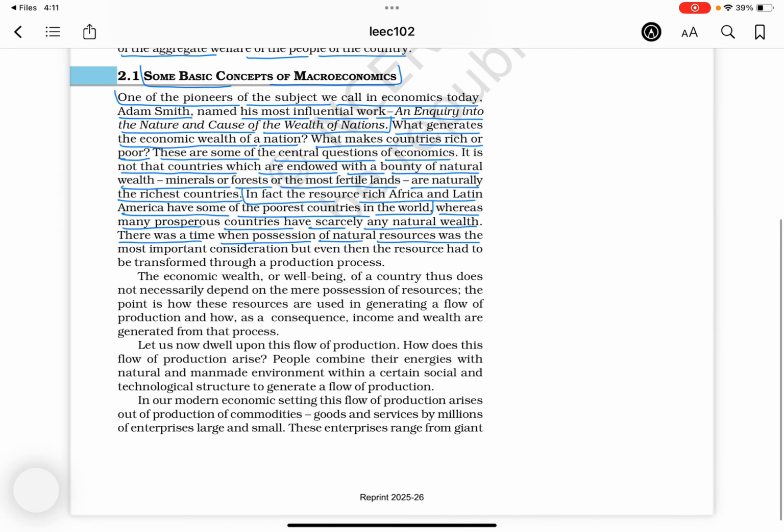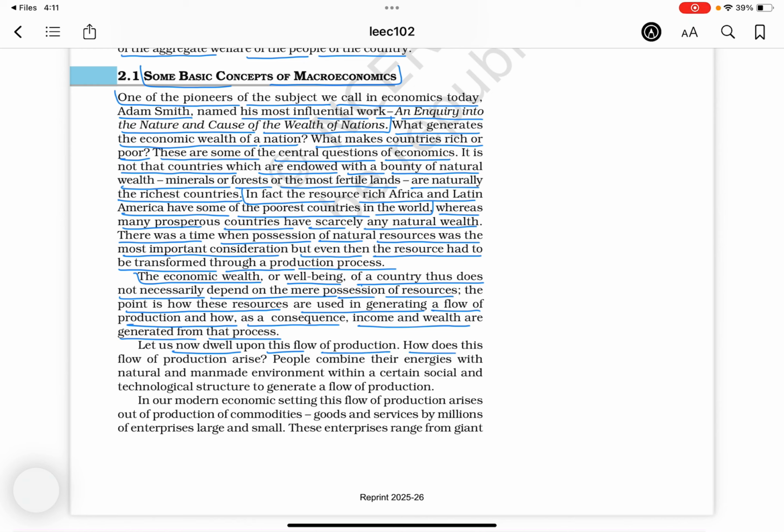There was a time when possession of natural resources was the most important consideration, but even then the resource had to be transformed through a production process. The economic wealth or well-being of a country thus does not necessarily depend on the mere possession of resources. The point is how these resources are used in generating a flow of production and how, as a consequence, income and wealth are generated from that process. Let us now dwell upon this flow of production.